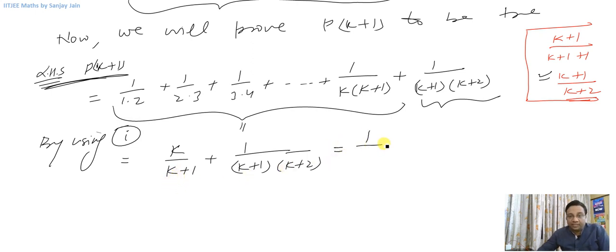So what I can do is take 1 upon k plus 1 as common or outside. So from the first term I'll have k, right? And from the second term I'll have 1 upon k plus 2.